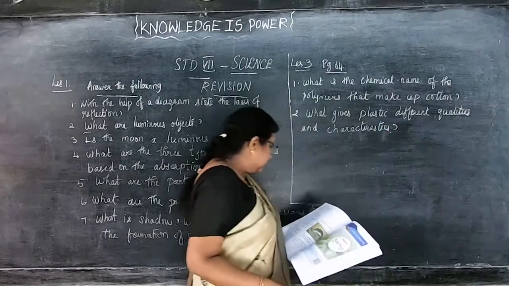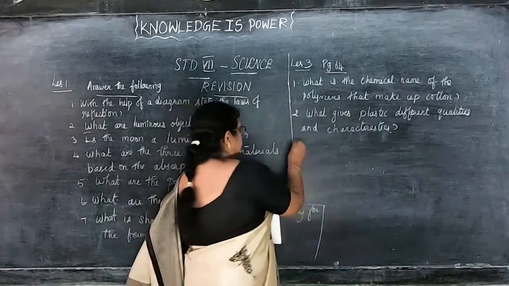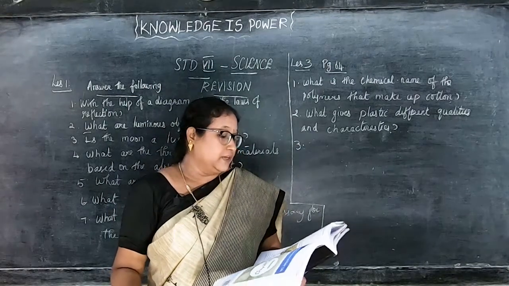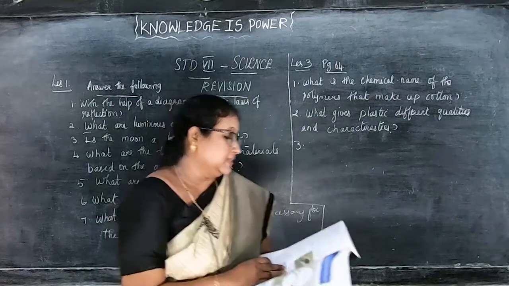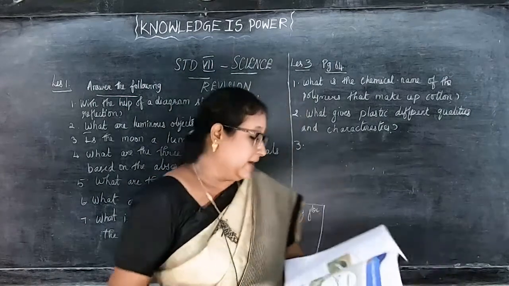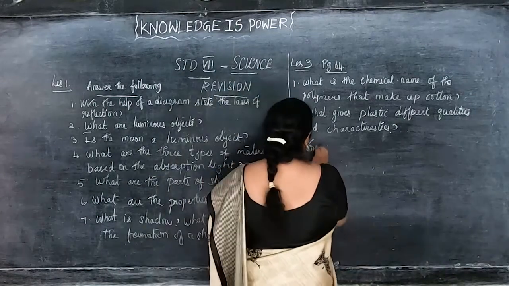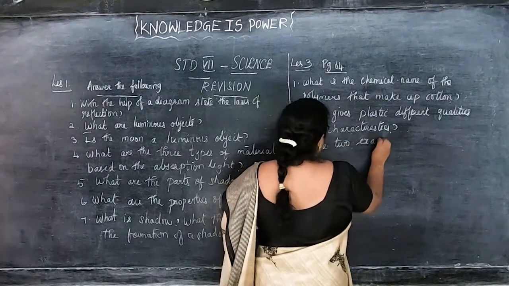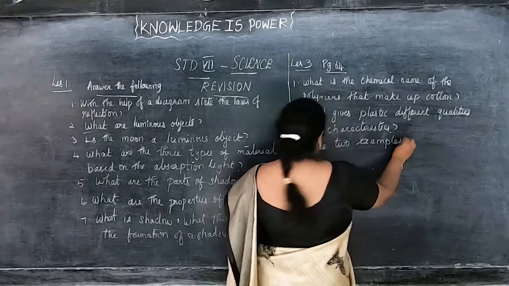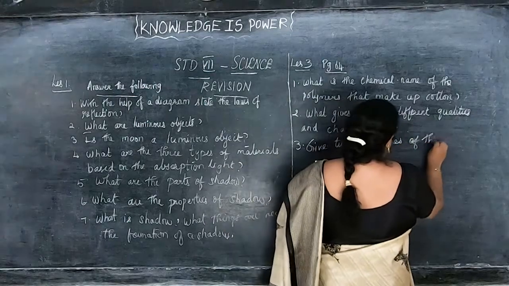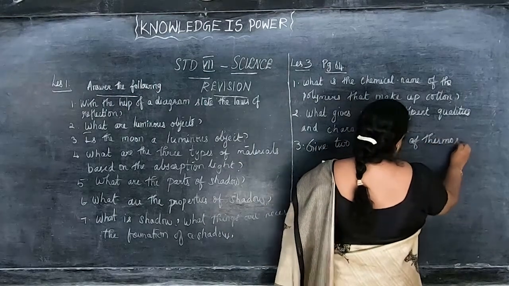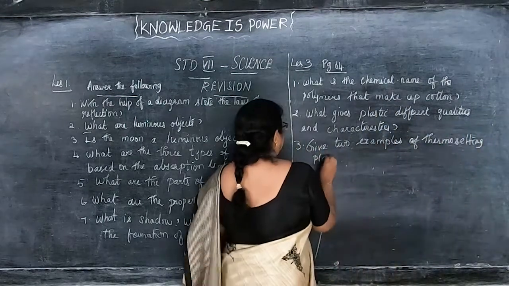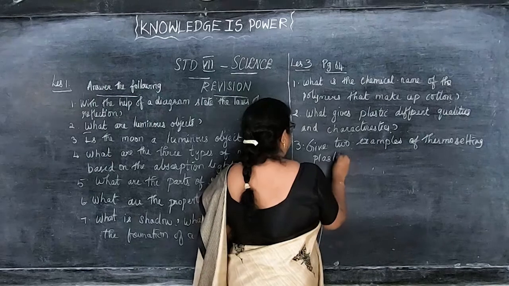Okay. The next is the sixth question. Give 2 examples of thermosetting plastic. So the answer is bakelite and melamine. Okay. So give 2 examples of thermosetting plastics. Okay, this is one of the questions.